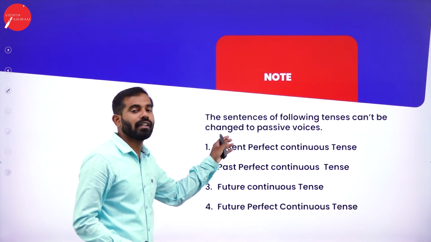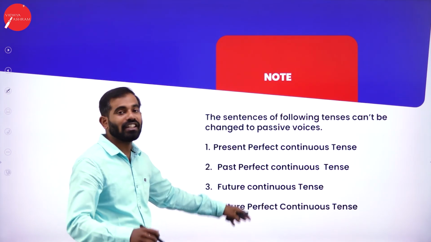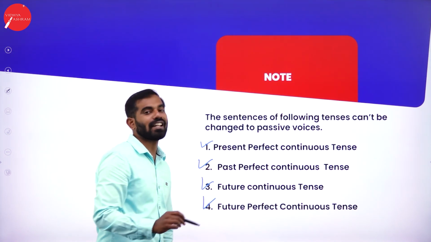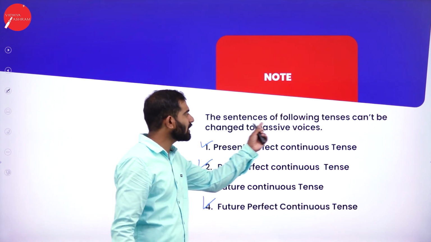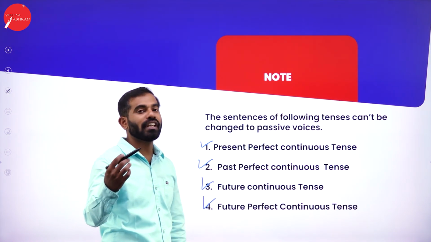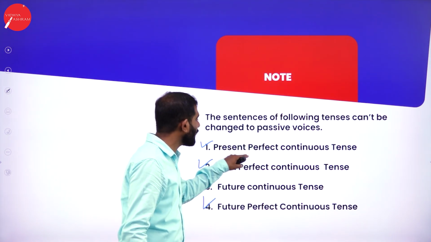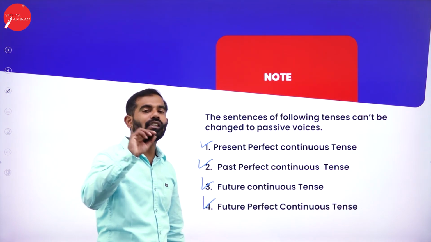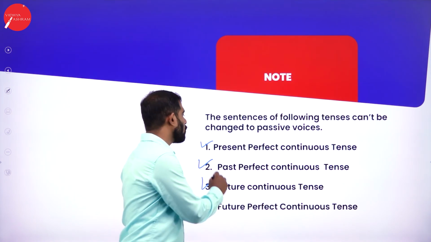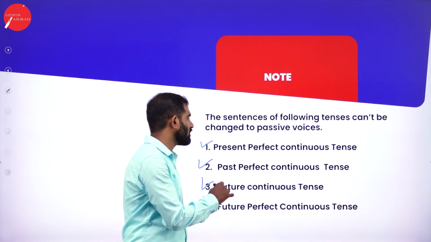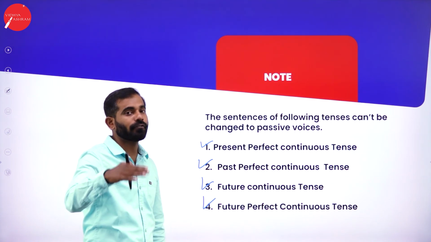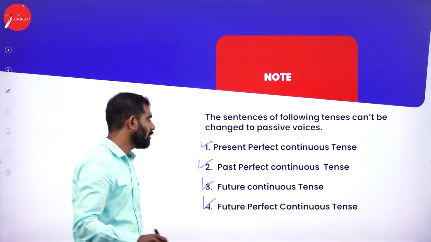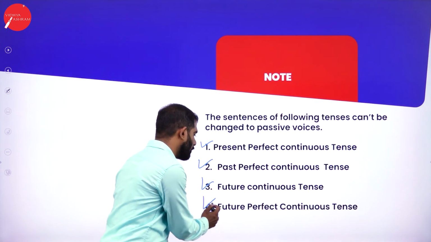This is very important. If you don't remember this, you might try changing sentences which are in these tenses. So what are these tenses? The sentences of the following tenses can't be changed to passive voice. Try picking up a sentence under these tenses and try to change it to passive voice, and you will not get an answer. So which are these? Present perfect continuous tense, all the perfect continuous tenses, past perfect continuous tense, also future continuous tense and future perfect continuous tense.